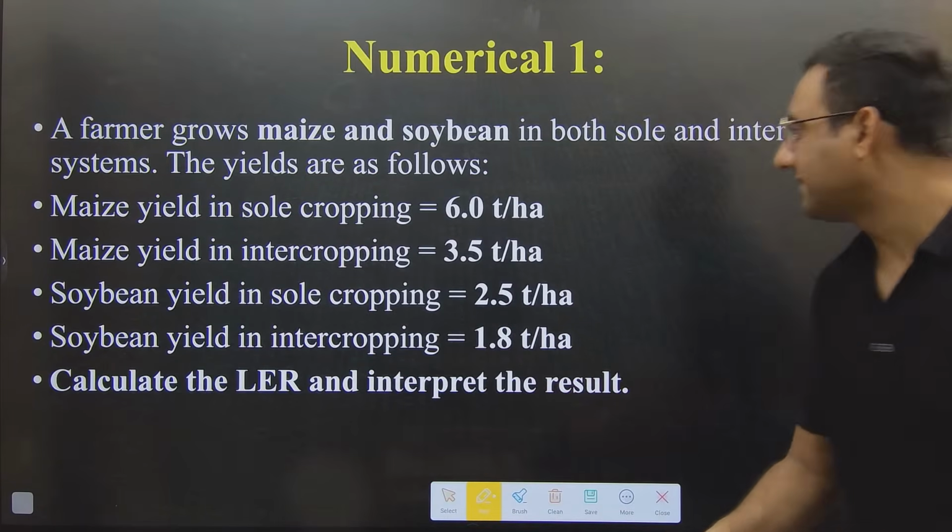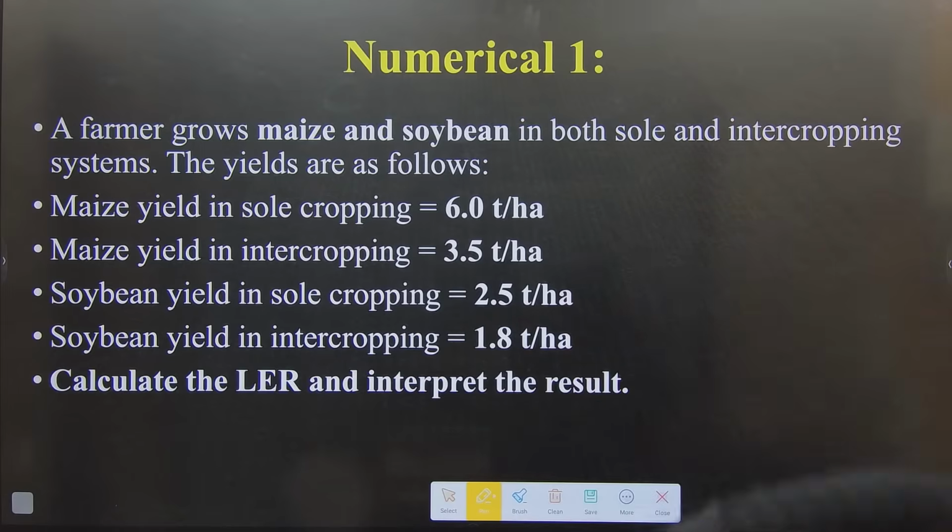So guys, I'll give you the next 30 seconds. Tell me the LER of this example. What will be the LER where maize in sole crop is 6, intercrop 3.5, soybean in sole crop 2.5 and intercrop 1.8? The formula will be very simple, 3.5 by 6, 1.8 by 2.5. Tell me the answer, because if LER is more than 1, then I will go for this intercropping. If LER comes less than 1, then I should avoid this intercropping. I'm waiting for your answer guys. Let's see who will answer first.